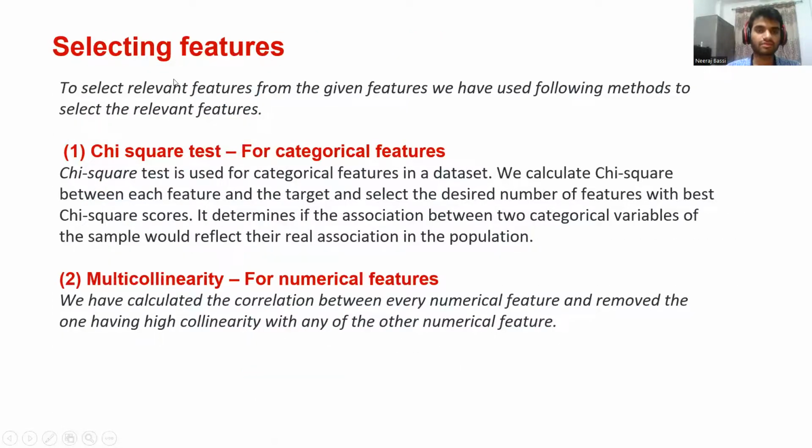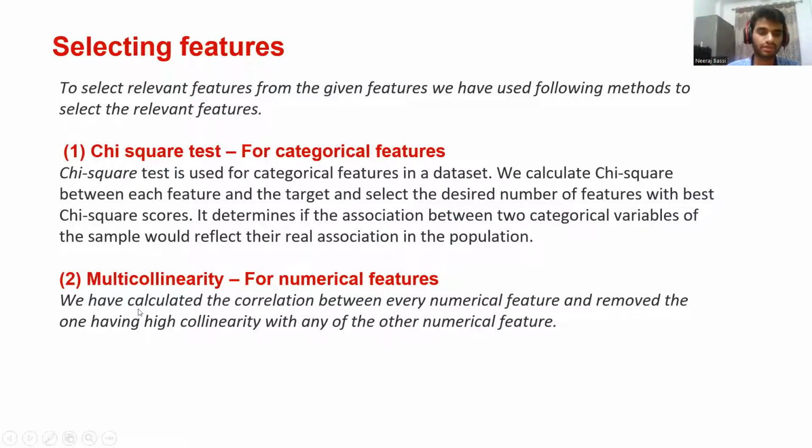After that, we selected the important features by using two techniques. First is the chi-square test, which is for categorical features. The chi-square test is used for categorical features in a dataset. We calculate chi-square between each feature and the target and select the desired number of features with the best chi-square scores.